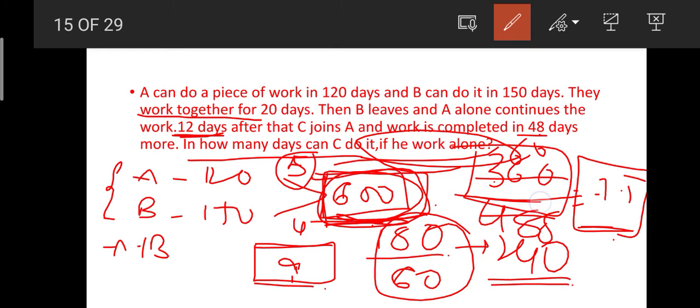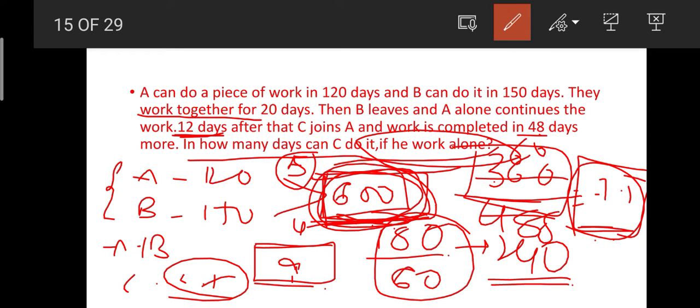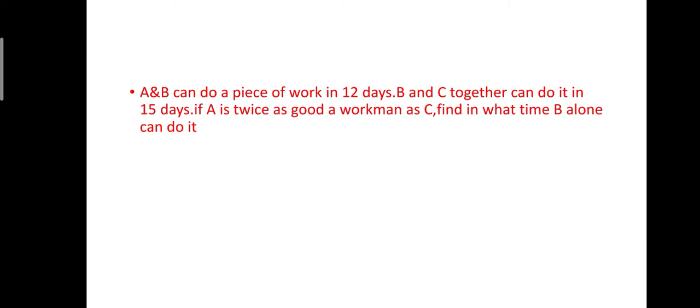By going through these steps we got that C's work is 2.5. The total work is 600 units and C's work efficiency is 2.5 units per day, so he can complete the work in 240 days. Okay friends, now we will move to our next question.